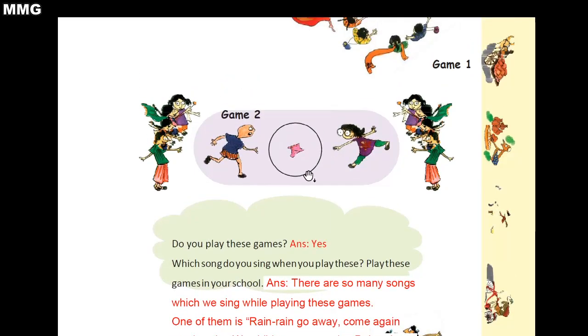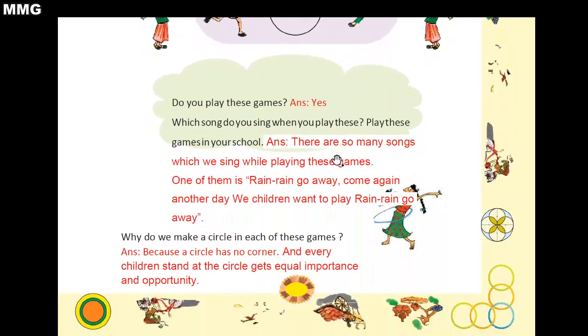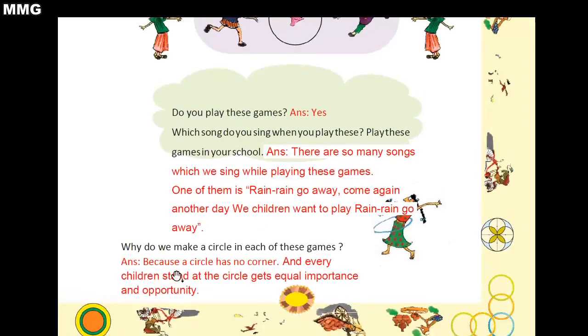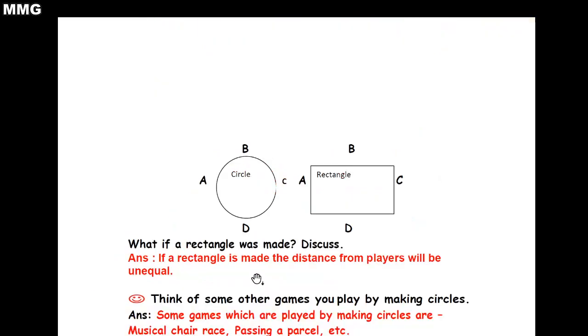So children, see, this one is a circle and it has no corner and both the participants are getting equal opportunity or getting equal importance to play the game. Here this boy and this girl both are getting equal opportunity to pick this hanky. Okay, that's why we make a circle in the game. So what I have written, because the circle has no corner and every child standing at the circle gets equal importance and opportunity.